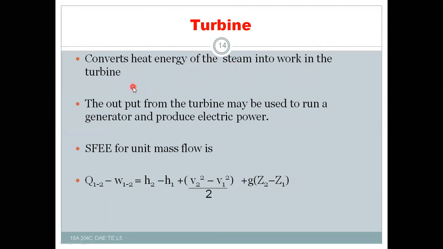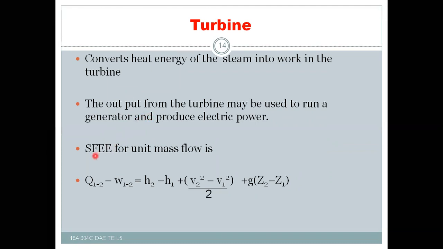The mechanical work at the output shaft is supplied to the electric generator, and the electric generator will convert the mechanical work into electrical work, that means electric power. So that is the idea. The turbine converts heat energy into mechanical energy, and the generator converts mechanical energy into electrical energy.